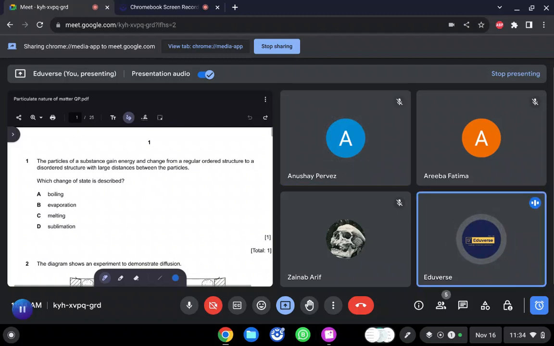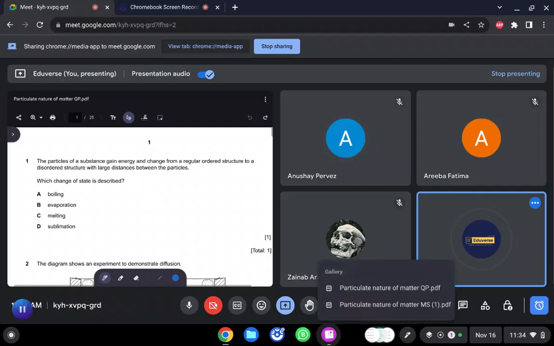Melting is a conversion of solid state into liquid. Evaporation is the conversion of liquid state into gaseous state. Boiling is also liquid into gaseous state. So it is sublimation. Remember, we studied sublimation. I taught you that it is a direct conversion from solid to gas. Okay, so we will go with option D.